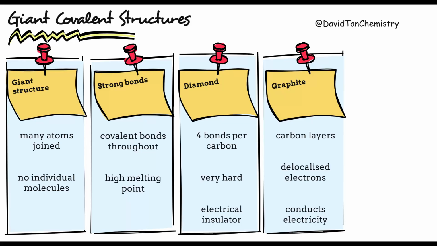Graphite is also made entirely of carbon, but its structure is different. Each carbon atom forms 3 covalent bonds with 3 other carbon atoms, producing layers of carbon atoms. This leaves 1 electron from each carbon atom delocalized. These delocalized electrons can move along the layers and carry electrical charge, so graphite conducts electricity.